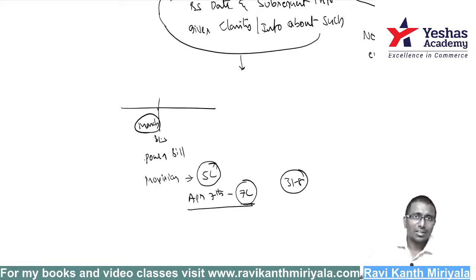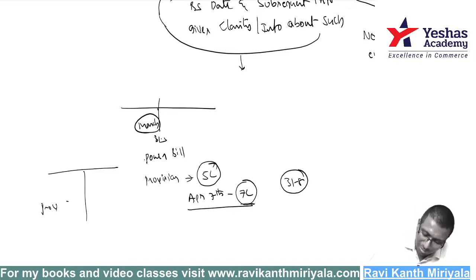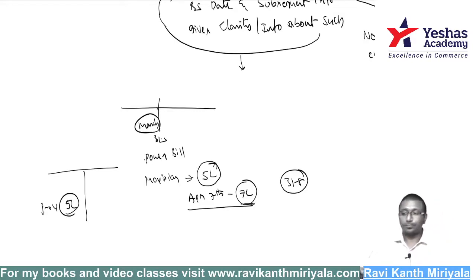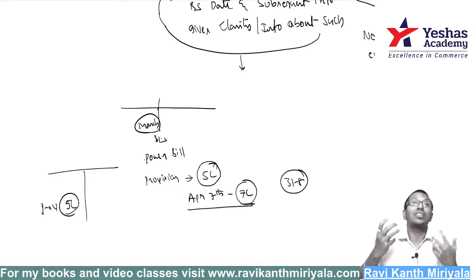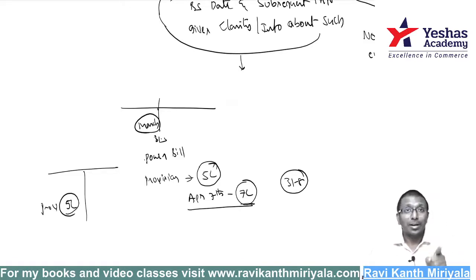Then why are you not recognizing it? If I recognize 5 lakh rupees in the balance sheet, I am saying I am liable for only 5 lakh rupees. Agree or not? But actually, was I liable for that date? The position is I had already consumed 7 lakh rupees worth of power from the electricity company. I was actually liable that day. My position was I was liable for 7 lakh, but my accountant thought I was liable for only 5 lakh rupees, and he made a mistake.